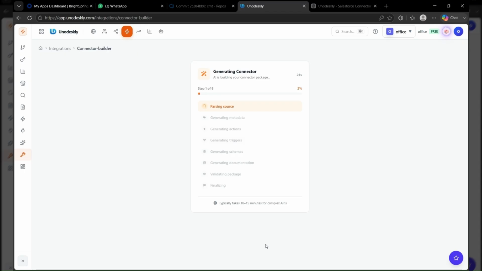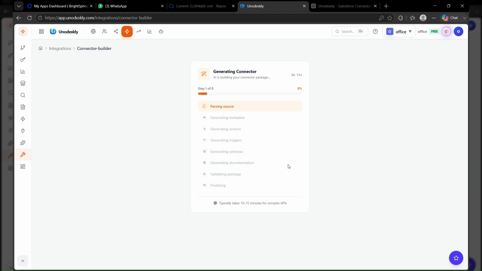Unodeskly creates the connector definition, authentication configuration, credential templates, schemas, endpoint definitions, and workflow node definitions from the imported API specification. Once generation is complete, we can see the pet store operations. The pet resource includes operations such as add pet, update pet, get pet, delete pet, find pets by status, and find pets by tags. The store resource provides operations such as get inventory, place order, get order, and delete order. The user resource provides operations including create user, get user, update user, delete user, login, and logout. Each API operation has now become a workflow-ready Unodeskly node.